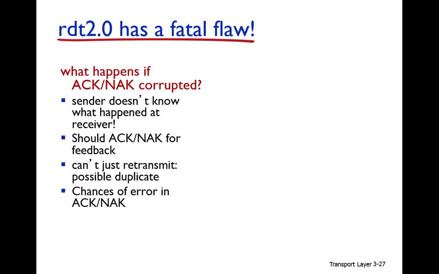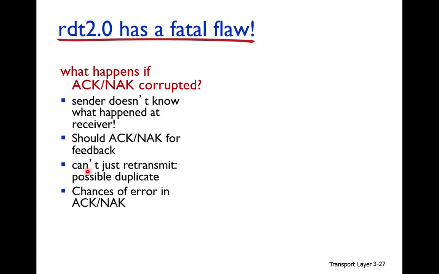So this is the flaw, that the acknowledgement and negative acknowledgement can be corrupted. It can have bit error. That means an acknowledgement can become a negative acknowledgement and a negative acknowledgement can become an acknowledgement. So what should we do? Should we have feedback for acknowledgement and negative acknowledgement? Okay. So this is impossible.